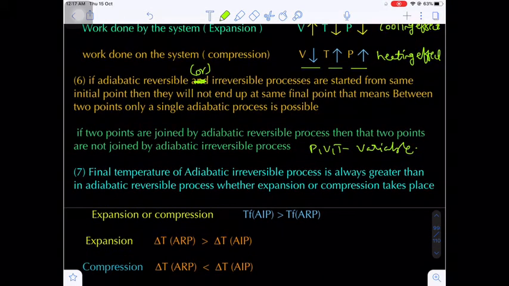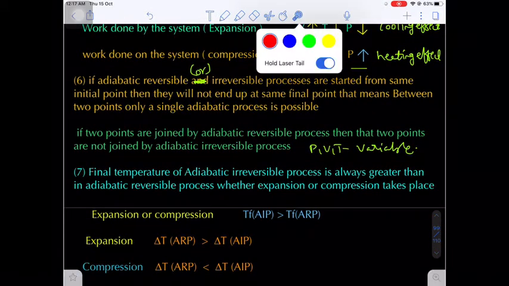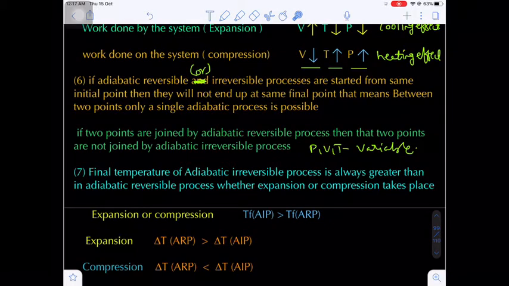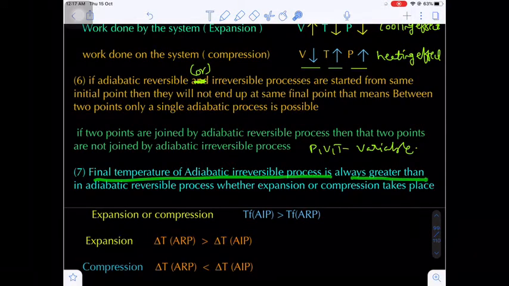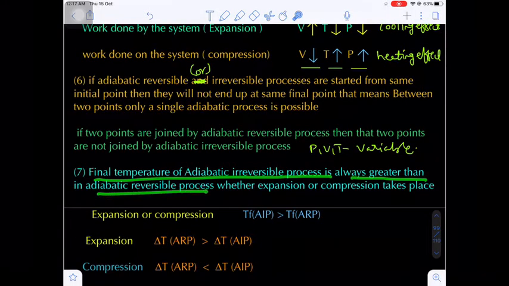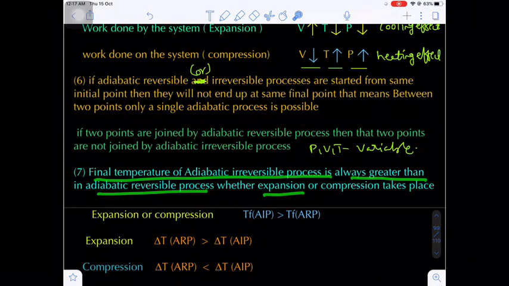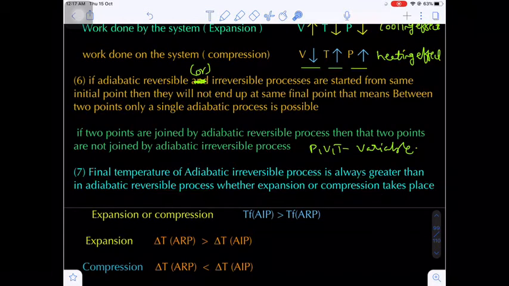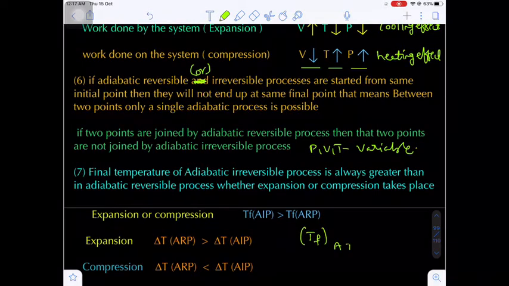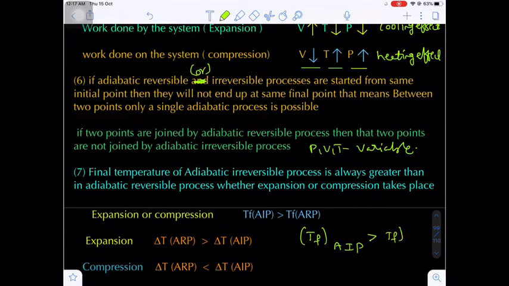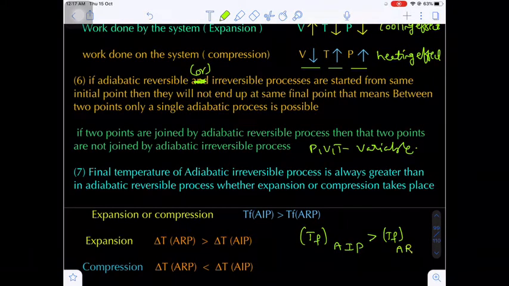And one more important conclusion, which I already explained in the last class: the final temperature of the adiabatic irreversible process is always greater than that of the adiabatic reversible process, whether expansion takes place or compression takes place. That means overall we can conclude the final temperature in the adiabatic irreversible process is always greater as compared to the final temperature in the adiabatic reversible process.